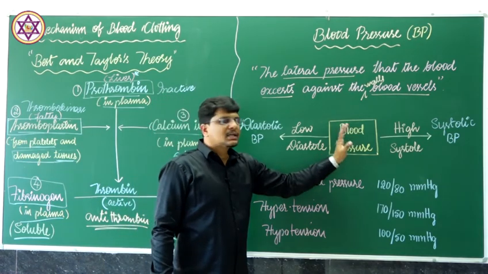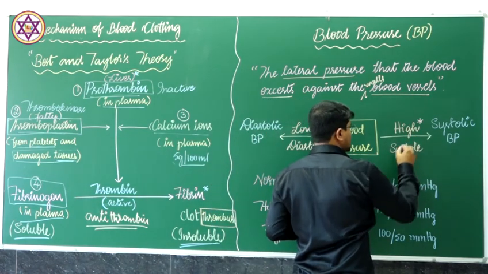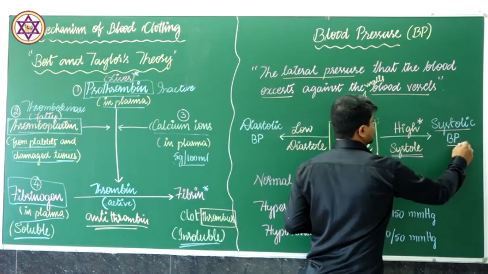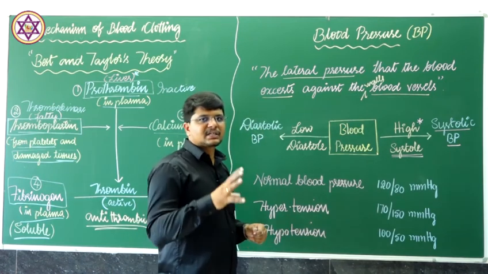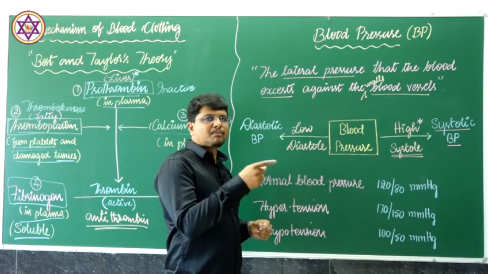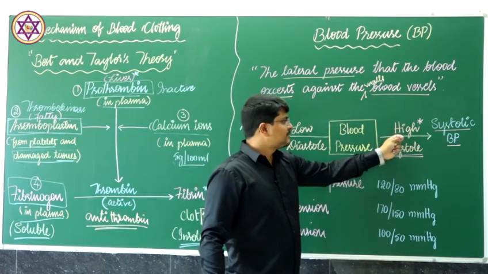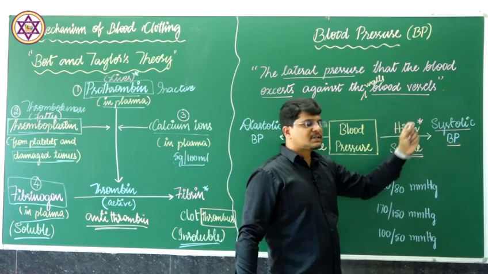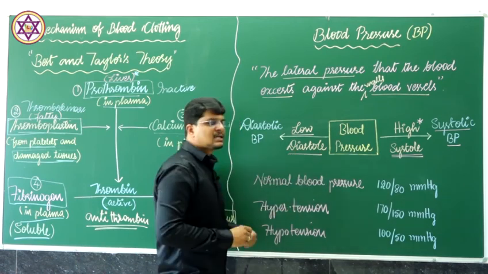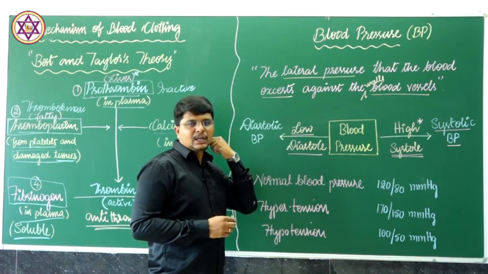Blood pressure is high during the systole, and that is known as systolic blood pressure. During the contraction of the heart, the systole, the pressure will be more, pumping will be more. That pressure is high, which is known as systolic blood pressure. And blood pressure comes low during the diastole.